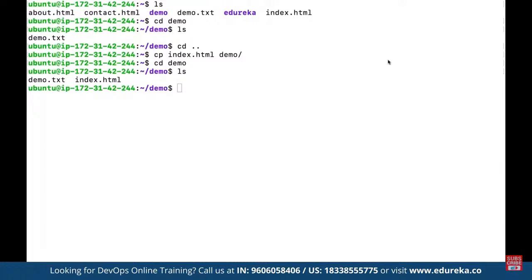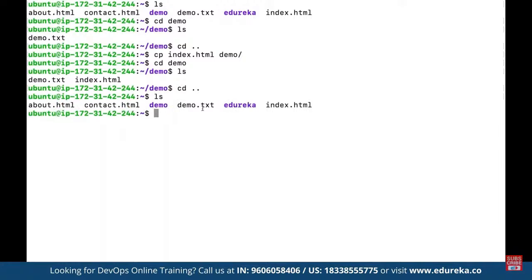And now if you want to move the files altogether, let's say we come back to our directory here. Let's say we have these files, and now we want to move the contact file directly into demo. So here we can define mv, same process. We want to move the file contact.html into the demo folder.